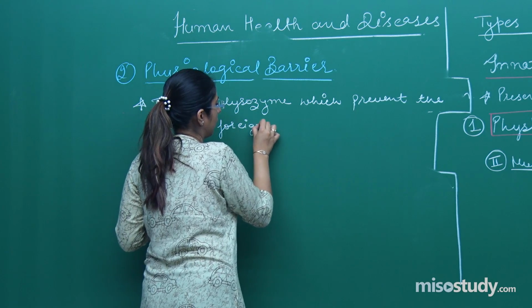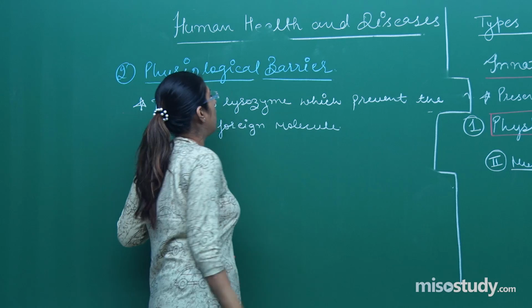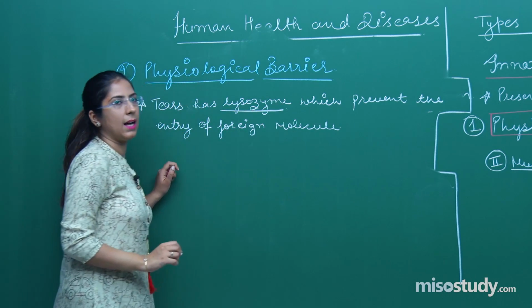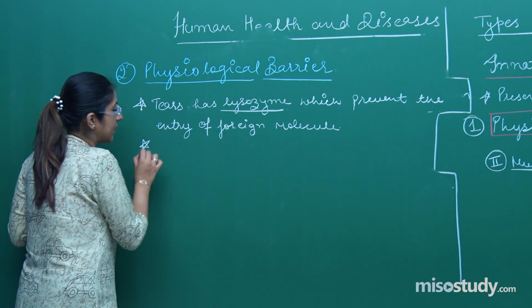foreign molecule. Or what does this lysozyme do? They kill the bacteria, right? Other than that, saliva.